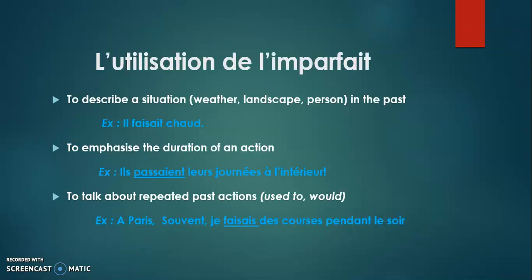Now let's see the usage of imparfait. Where to use imparfait in French? The first one is used to describe a situation pertaining to weather, landscape, person, etc. in the past. If you want to give a description regarding weather or landscape or a person, and the time you are referring to is in the past, then you will use imparfait. Example is il faisait chaud, which means it was hot.